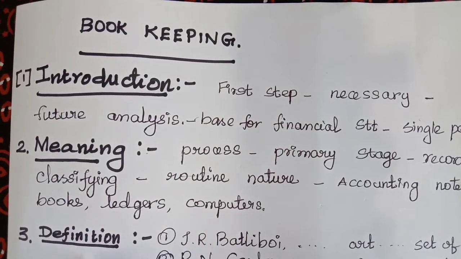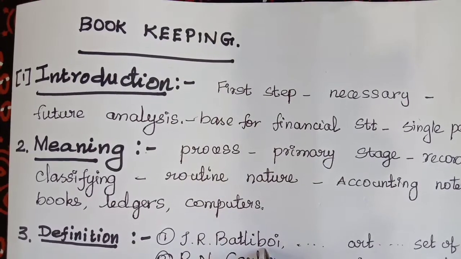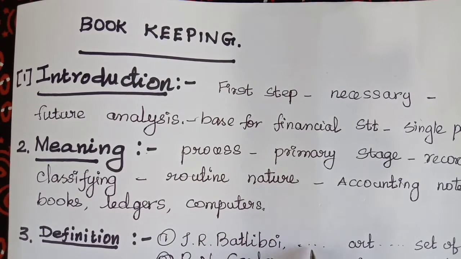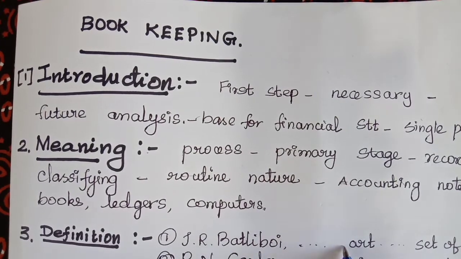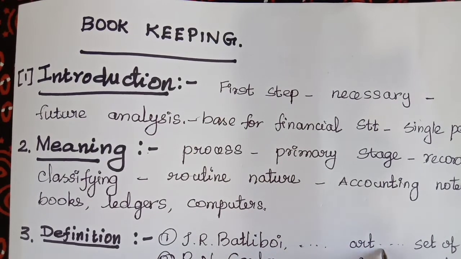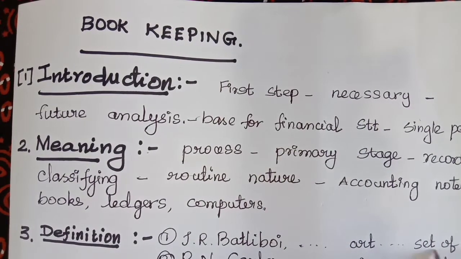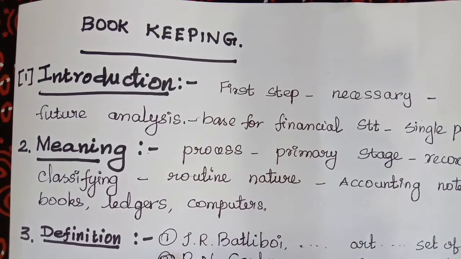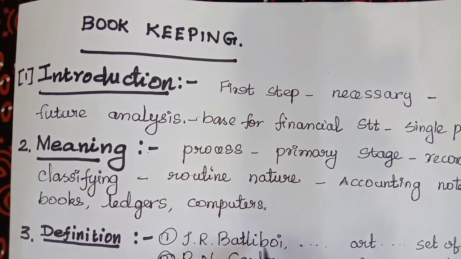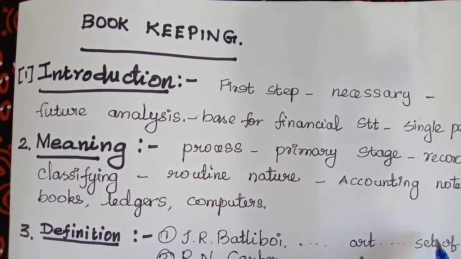Let us see what is the definition of bookkeeping. According to J.R. Batley Boy, bookkeeping is an art of recording business dealings in a set of books. So he gives more importance to business dealings, not transactions, business dealings only, in a set of books. So you must remember the word set of books. So once again I explain. According to J.R. Batley Boy, bookkeeping is an art of recording business dealings in a set of books.